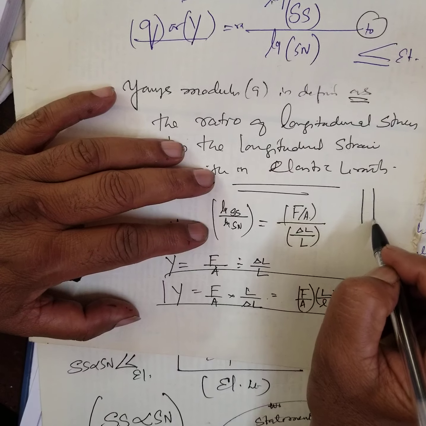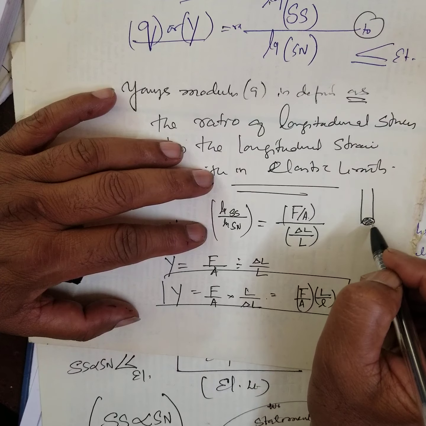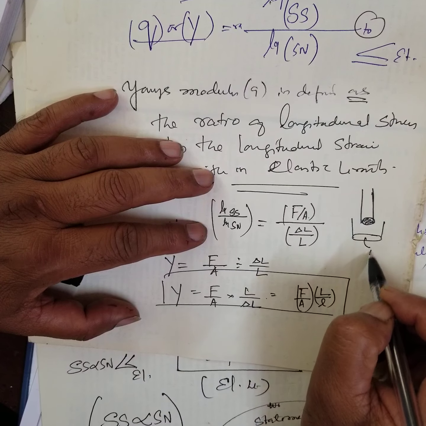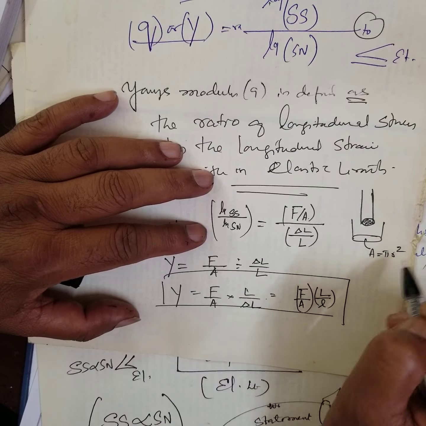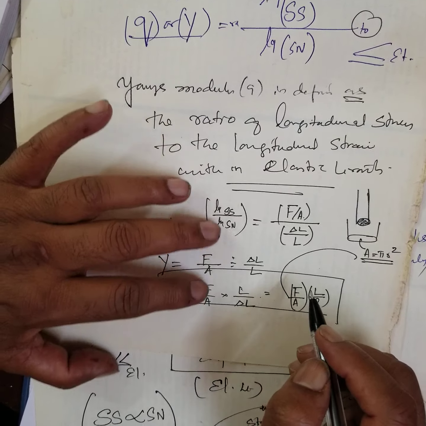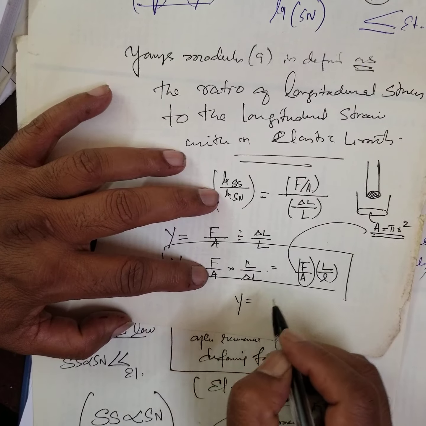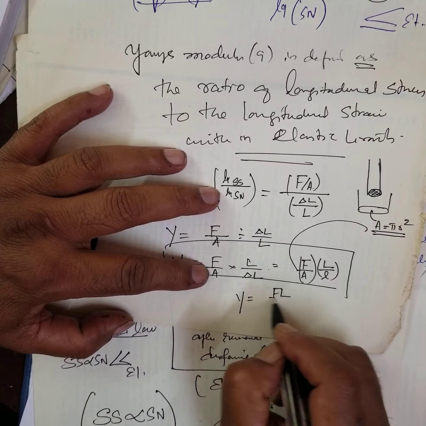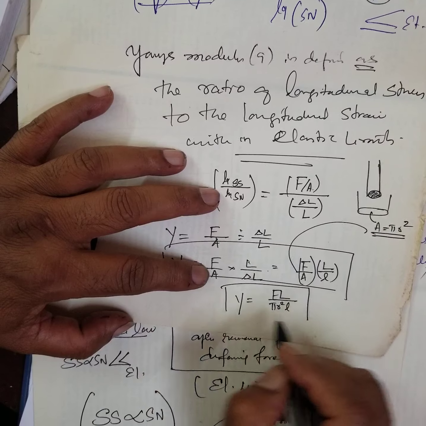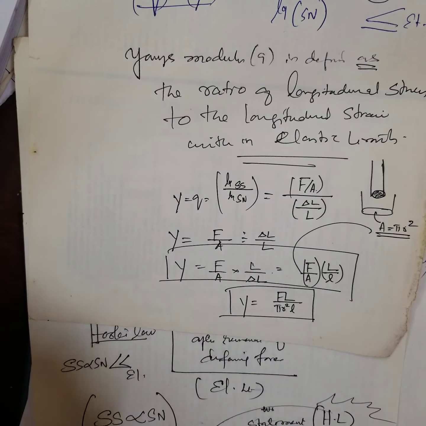Now, see, if it is in the form of a wire, the base is the area. Area is pi r square. You can substitute here. Therefore, Young's modulus is F L by pi r square l.